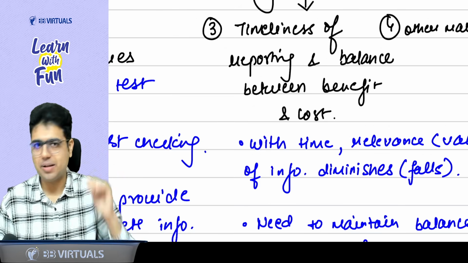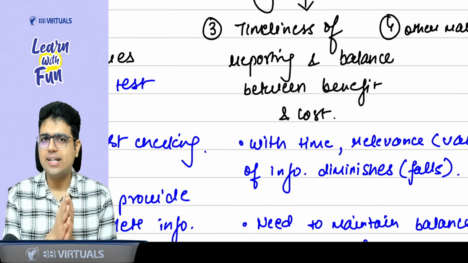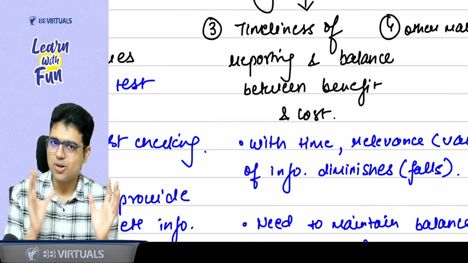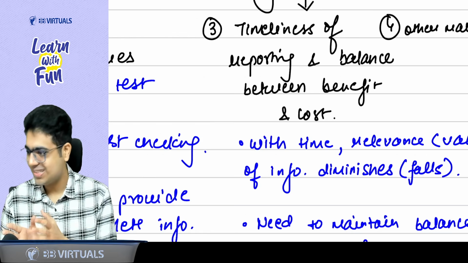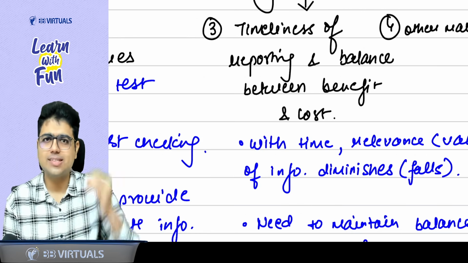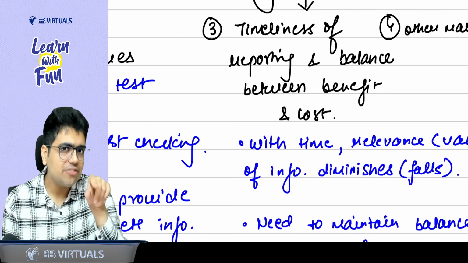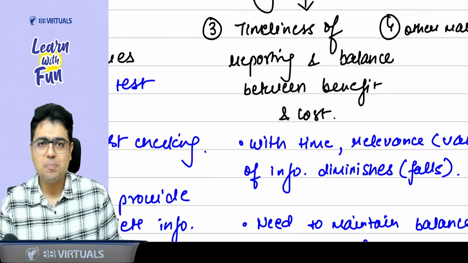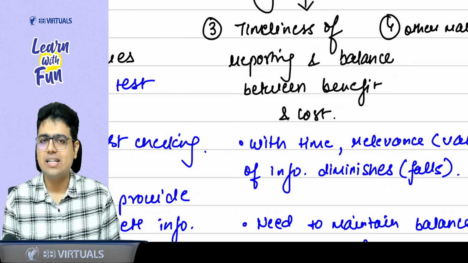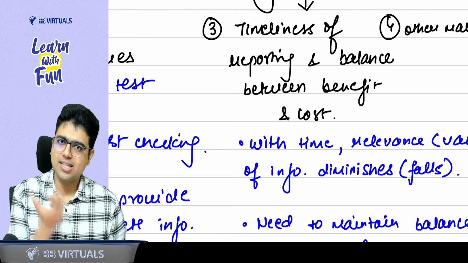you have less manpower, less resources, and this year you decide that you want to skip the test of controls. Last year I tested the controls, this year due to lack of manpower, to save some cost, I want to skip the test of controls. Now, sir, if the controls are not effective this year, if the processes have changed this year, it can affect your audit opinion. And this is another limitation.